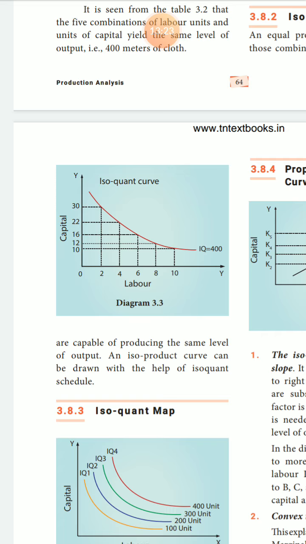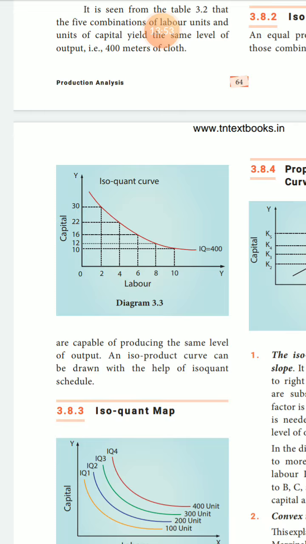First one, OX axis is labor, OY axis is capital. First one is unit of the labor, 2. This is 2, 4, 6, 8, 10. Labor side is 2, 4, 6, 8, 10. Next one is capital side 30, 22, 16, 12, 10.